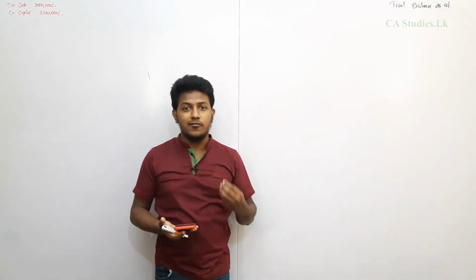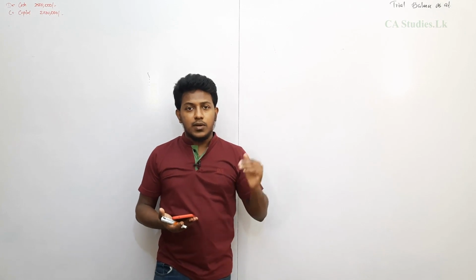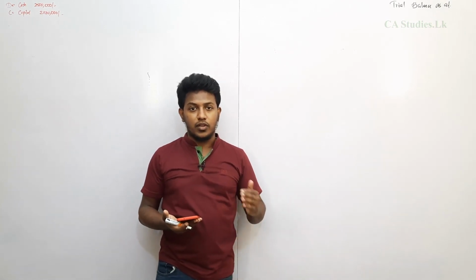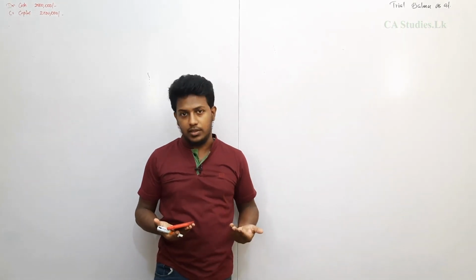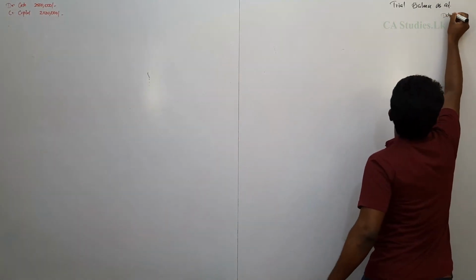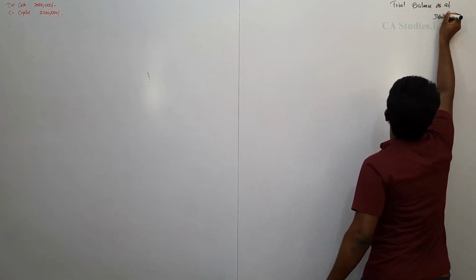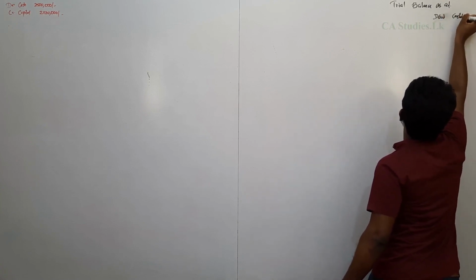Financial accounting is a very easy subject, but always you have to read the requirement. We only work for the requirement. This is the debit side, one side is debit, one side is credit.